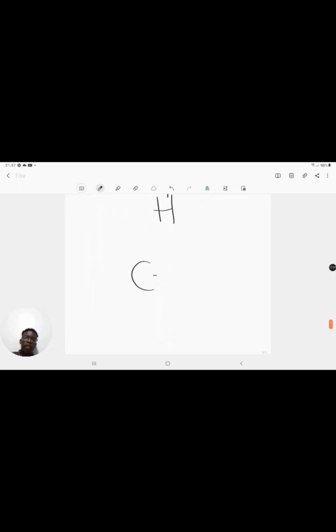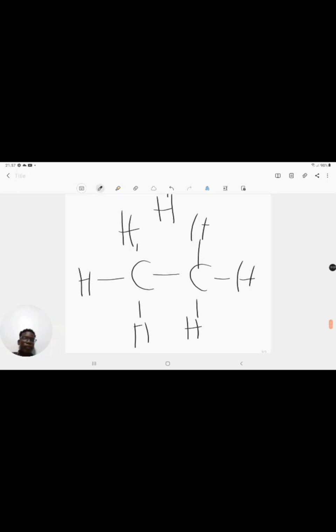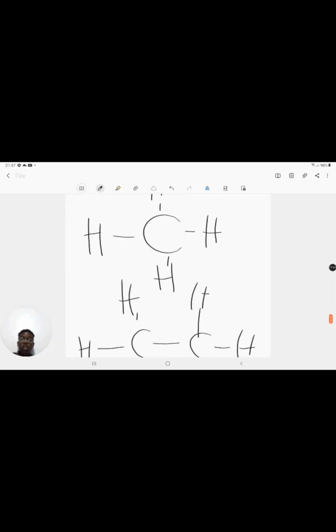Okay, another example would be one that looks like that. I'm not going to give out the names just yet. That'll be the topic of the next video. These are alkanes. All the carbons have single bonds, right? Then you have what we call the next group of aliphatic compounds. We call them alkenes, and our alkenes are distinguished by double bonds.